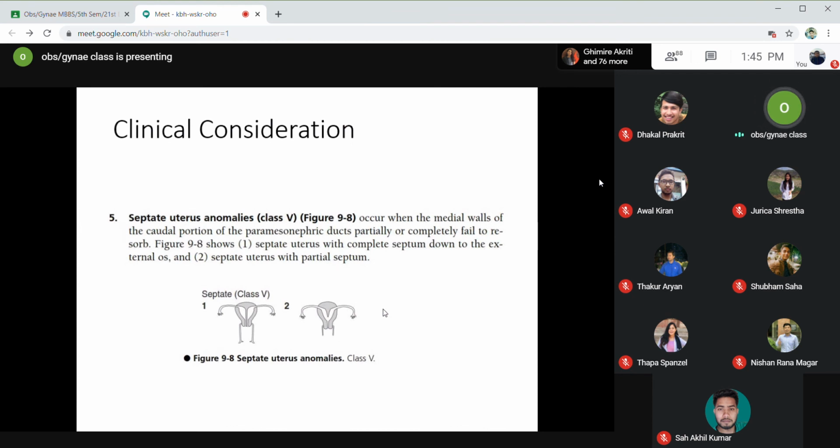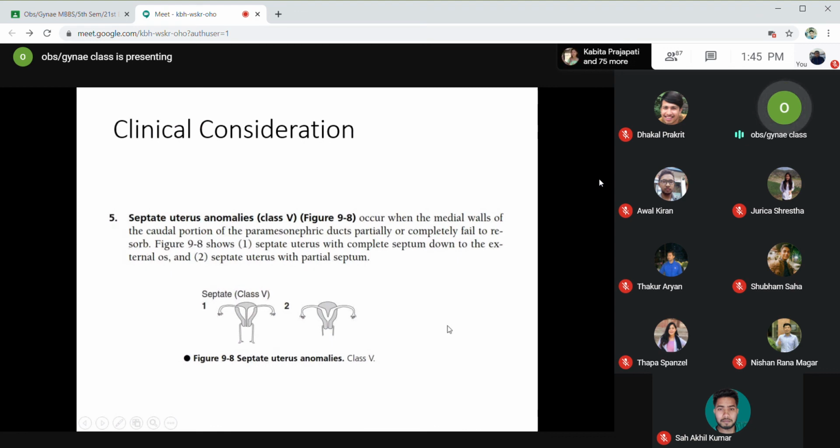of septum. In number 1, this is a septate uterus with complete septum down to the external os. You can see the septum from the fundus to the cervix. This is the septate uterus with complete septum, and here in number 2, this is septate uterus with partial septum. The septum hasn't reached up to the os. This is class 5 anomaly.